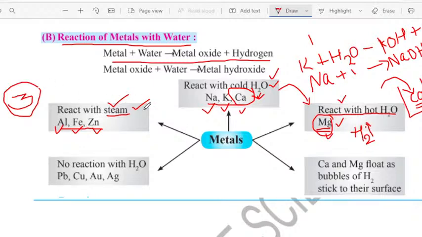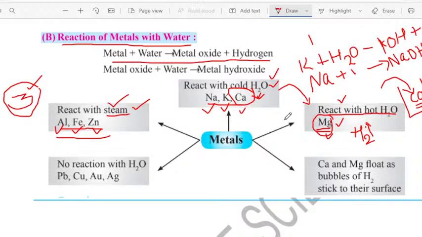When will they ask? From the acids, bases and salts lesson, they will not ask the diagram of the reaction of zinc with dilute sulfuric acid. Then they will ask the diagram of action of steam on metal. Okay, so metals react with the steam, and the metals which react with the steam are these metals. You want to note down. So now we have reacted with the cold water, reacted with the hot water, we also reacted with the steam.